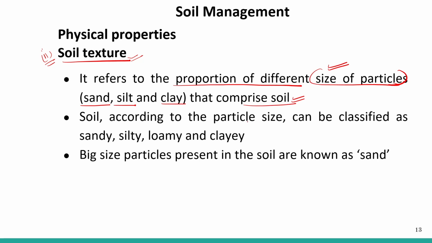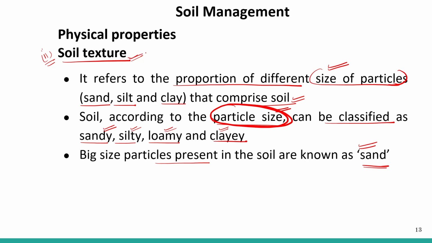So soil, according to the particle size, can be classified as sandy, silty, loamy and clay. Depending upon the particle size of the soil, it can be classified as sandy soil, silty soil, loamy and clay. Big size particles present in the soil are known as sand. If the particle sizes are quite big, it is called sand.